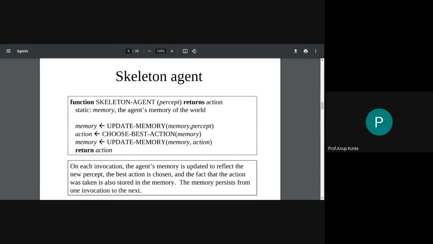So I want you to think about what this is doing. Read what is written here at the bottom of the slide, which describes this particular skeletal agent program. Although this is a function in programming language interpretation, this is a pseudocode of a function whose name is skeleton agent.